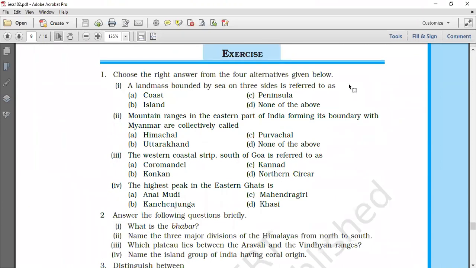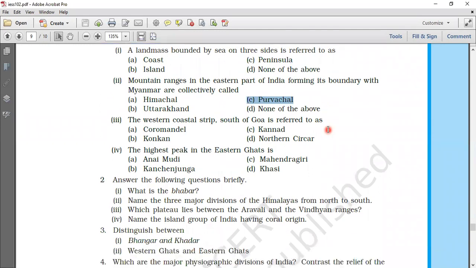Page number 15, choose the right answer from the four alternatives given below. A landmass bounded by sea on three sides is referred to as a peninsula. The correct answer to this is peninsula. Next question. Mountain ranges in the eastern part of India, forming its boundaries with Myanmar, are collectively called as Purvanchal. The answer to this question is Purvanchal.